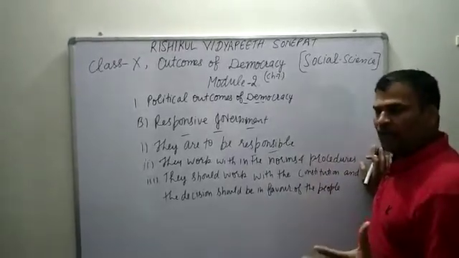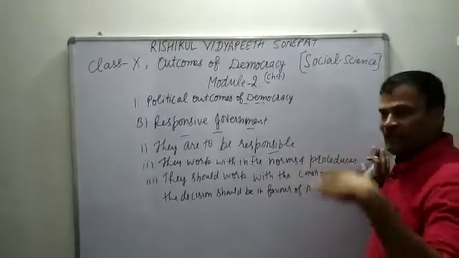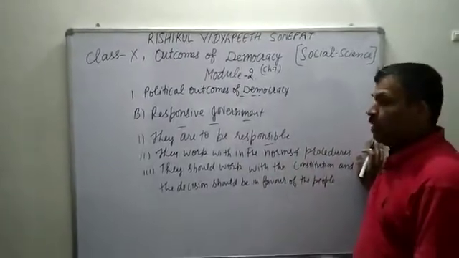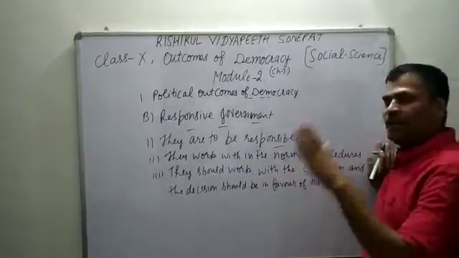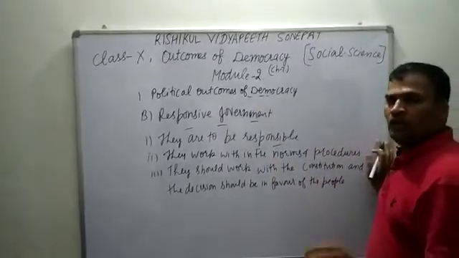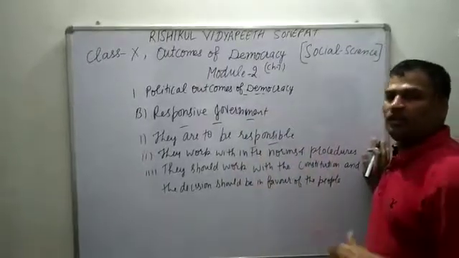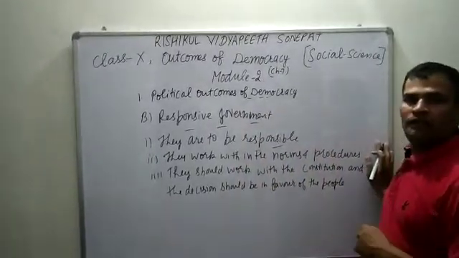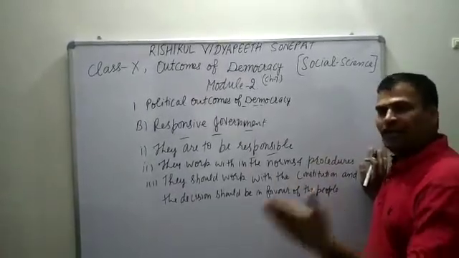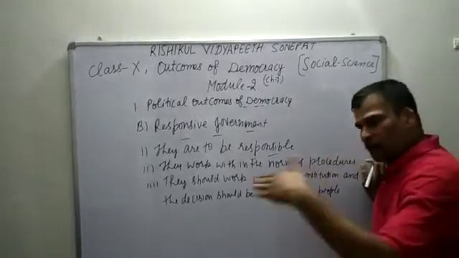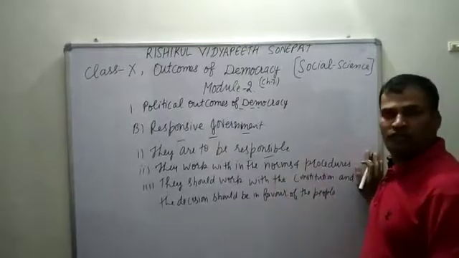Here decisions may be delayed, corruption may be more, and it may be less efficient, but even then it is a better form of government. It is the responsibility of the government to make better decisions in favor of the people. Otherwise they will be replaced by another party. Regular elections are held, and they have to work for the people.